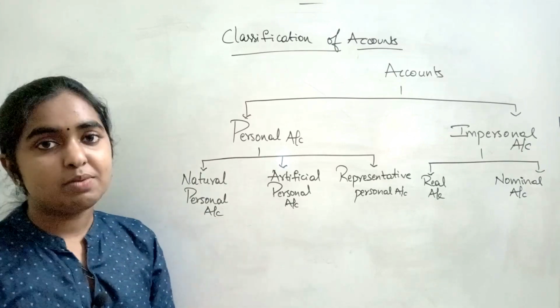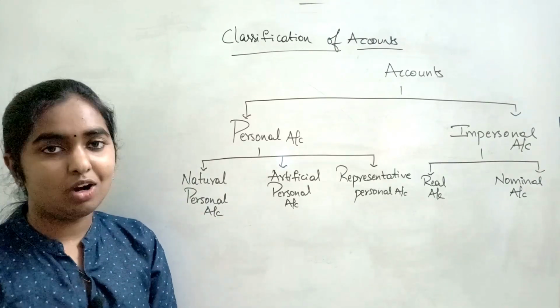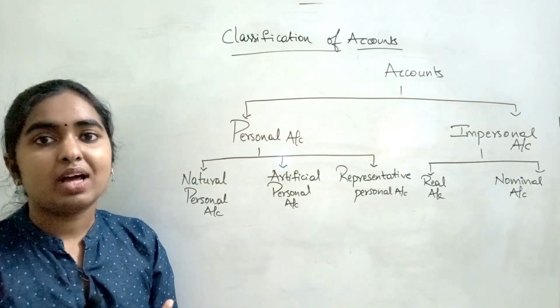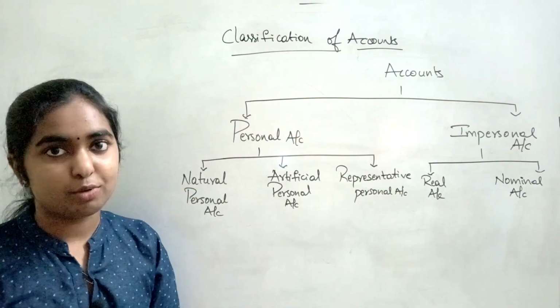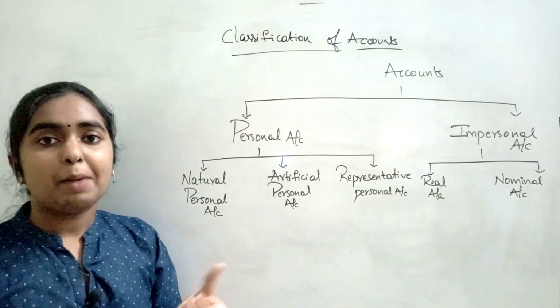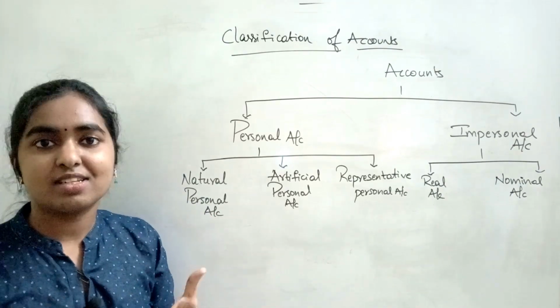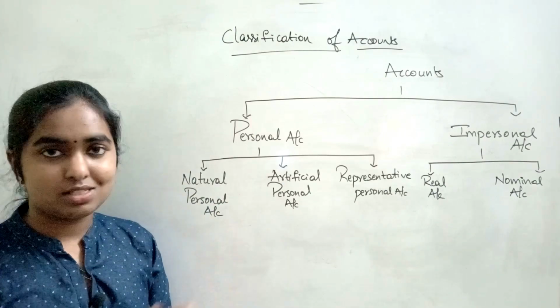So what is this natural personal account? It's very simple. Let's say I have given a loan to a person called Ram. So in that case, in order to understand how much amount I have to receive from him, I will be preparing Ram account in my books of accounts. So these kinds of Ram account, Rahim account, or any kind of natural person who is having real existence, that will be coming under this natural personal account.